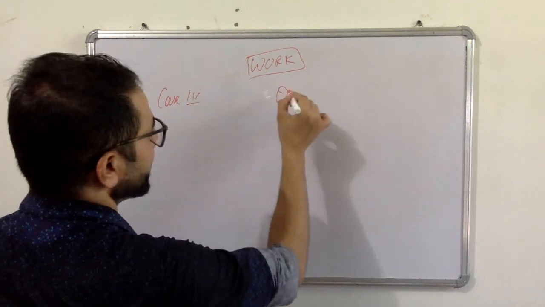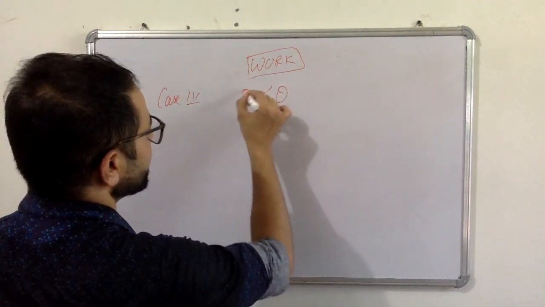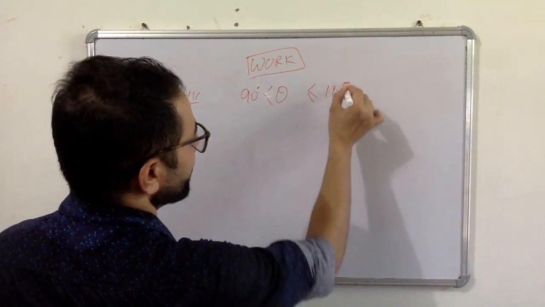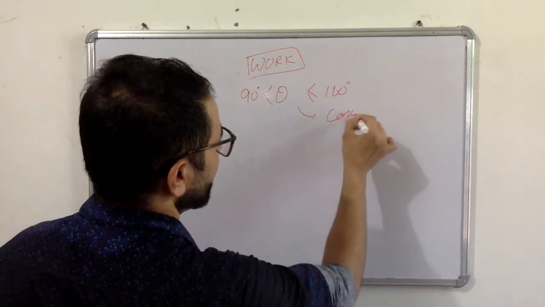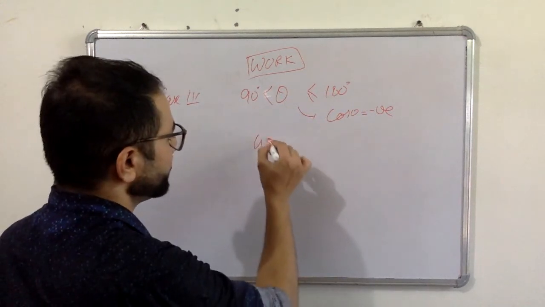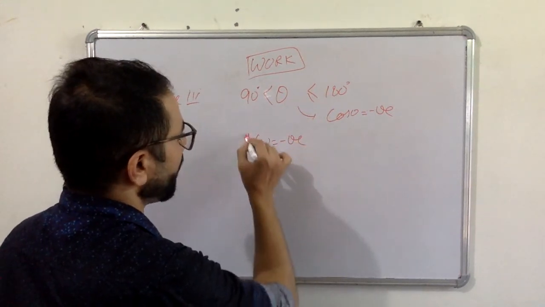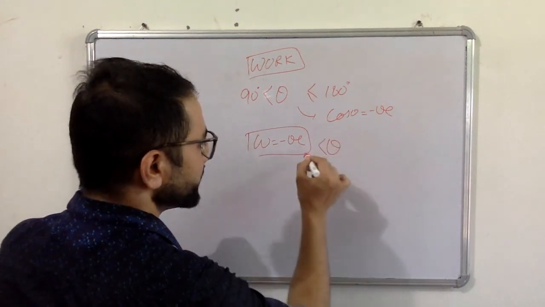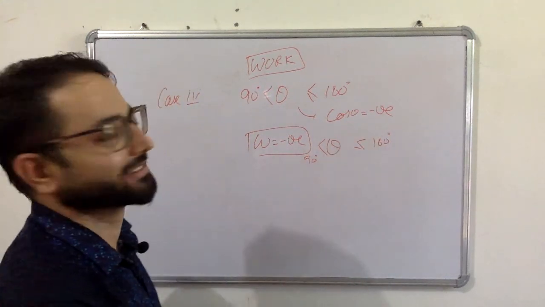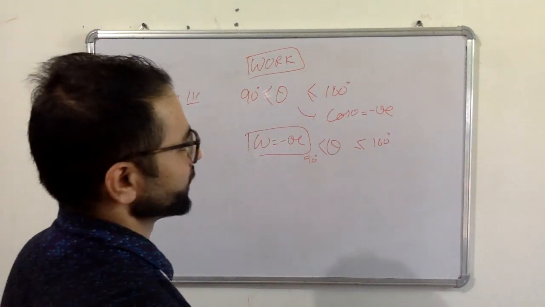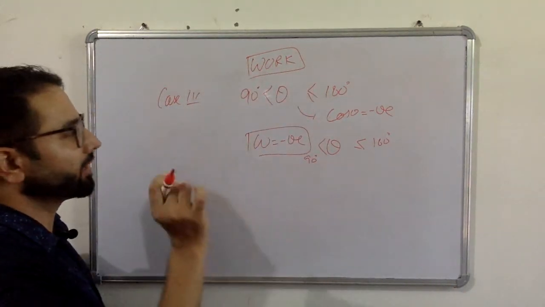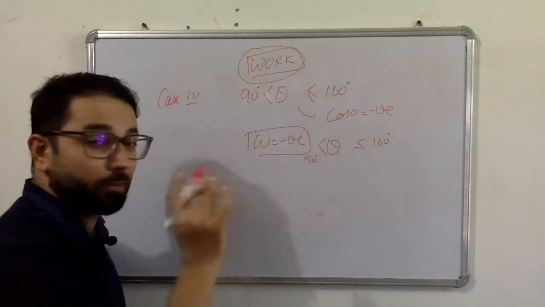So the next case is case number 3, when theta is greater than 90 degrees and less than or equal to 180 degrees. For this, cos of theta is negative. It means work will be negative when theta is greater than 90 degrees and less than 180 degrees. So these are all the magic cases, so that we can learn what the actual meaning of work is.